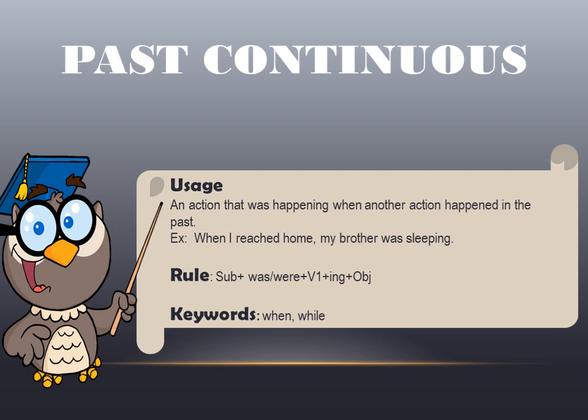Whenever the subject is singular, we use was. Whenever the subject is plural, we use were. This is the affirmative rule. When we come to negative, we simply put not after the helping verb, like subject plus was/were plus not plus V1 plus ing plus object. Like when I went to the school, the students were not making noise.